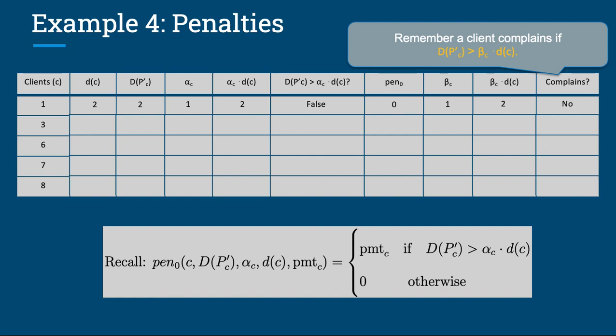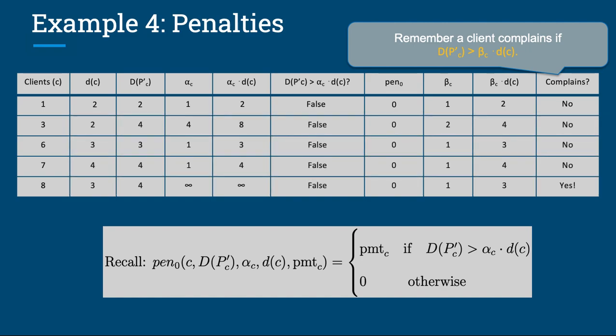Similarly, for all the clients, we have the following values. For a second, let's focus on client 8. The routing delay for client 8 is equal to 4, but the product, beta C times little d of C, is 3, so client 8 actually complains.